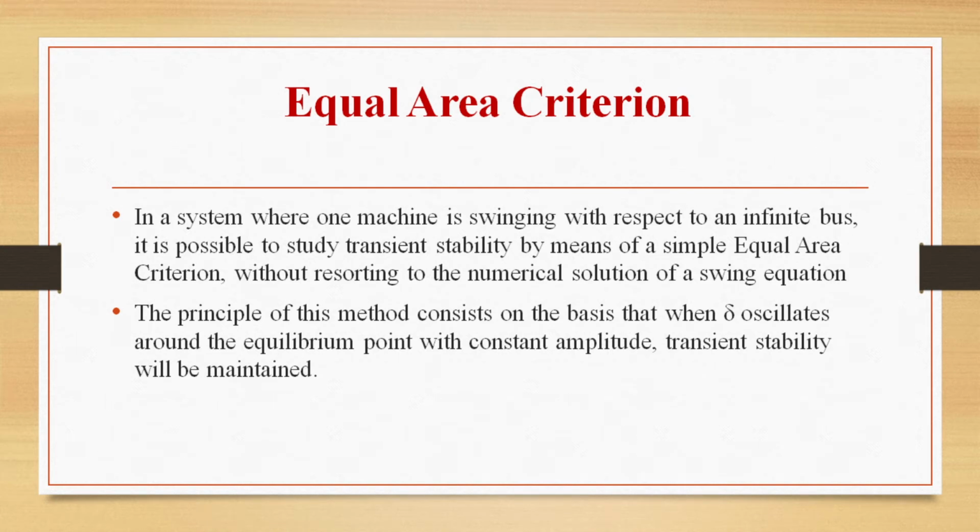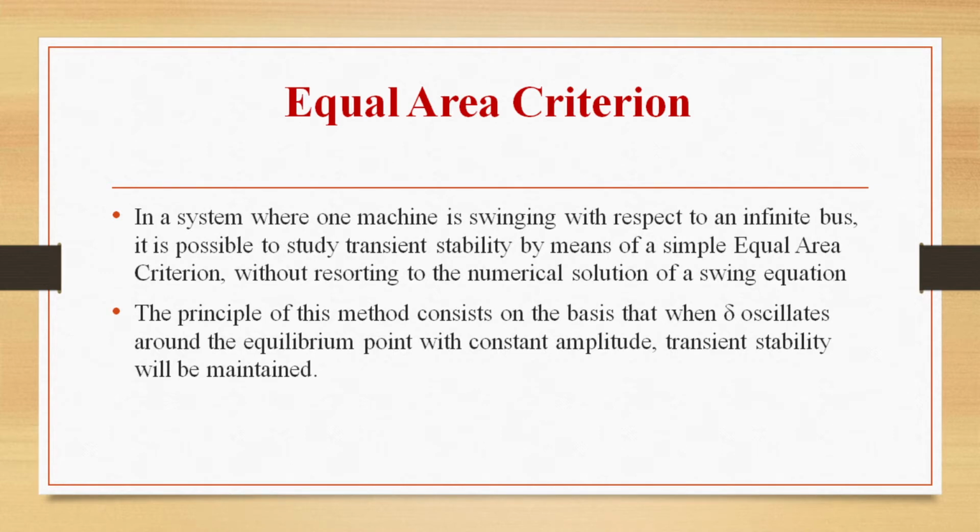In a system where one machine is swinging with respect to an infinite bus, it is possible to study transient stability by means of simple equal area criterion without resorting to the numerical solution of the swing equation. We are not actually solving the swing equation in a step-by-step way in this equal area criterion.